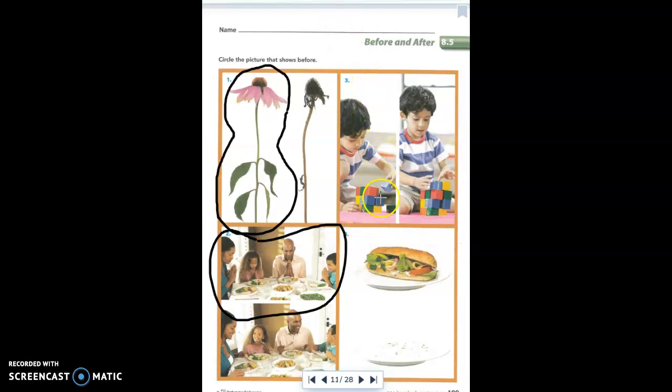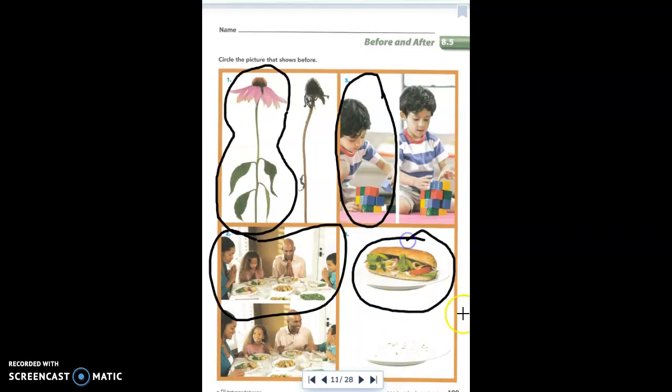If you come to number 3, in this picture, we have a boy building a tower. So you have to look kind of carefully at this and see which one comes before. Well, this side over on the left has less blocks. He hasn't built his tower as much. So this is before. For number 4, we have 2 plates. We have a plate with a full sandwich and a plate with an empty sandwich. Well, we know that his sandwich on the plate comes before the empty plate.